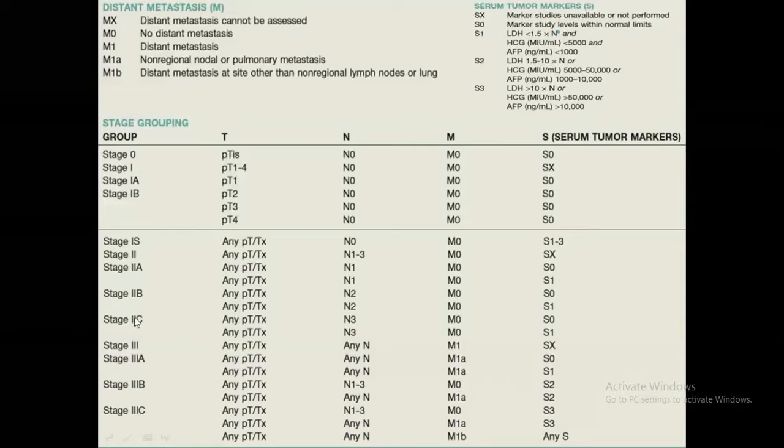The treatment for 2C and stage 3 is the same. 2C and the entire stage 3 is the same. So what you need to know actually is stage 1, stage 2A, 2B, stage 2C and 3.